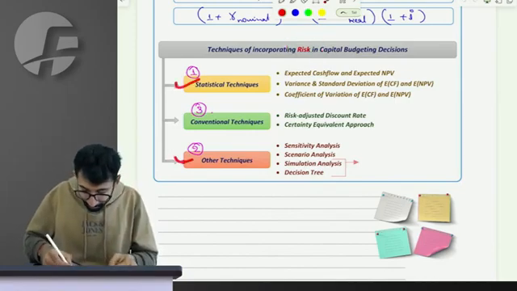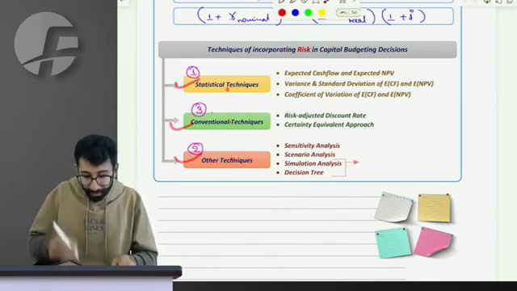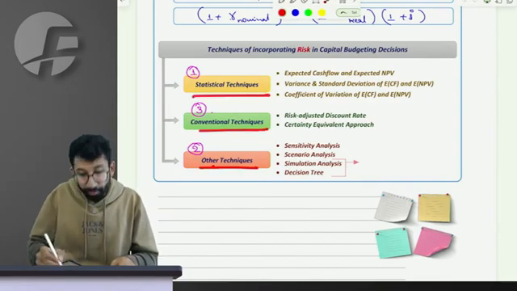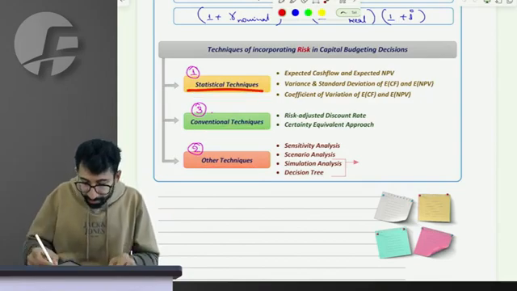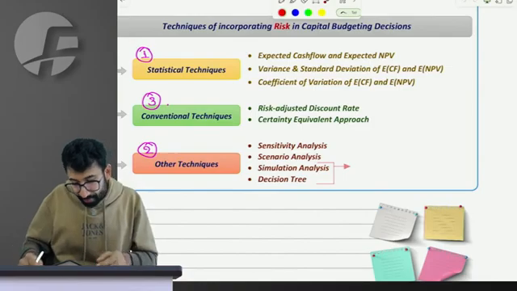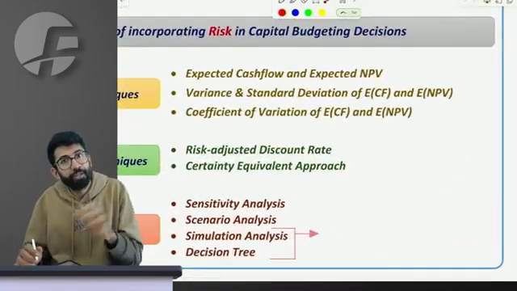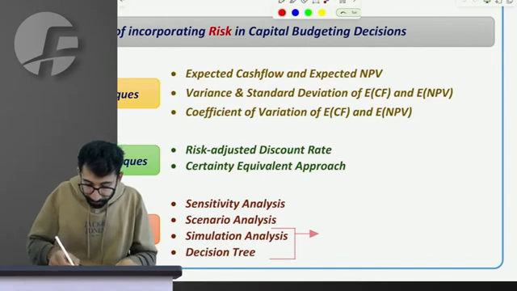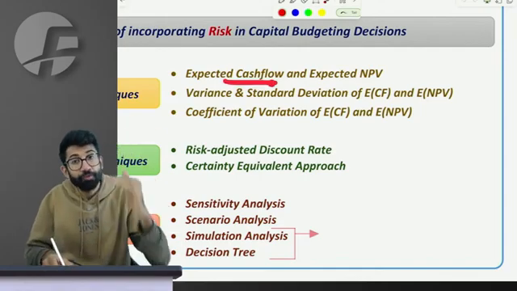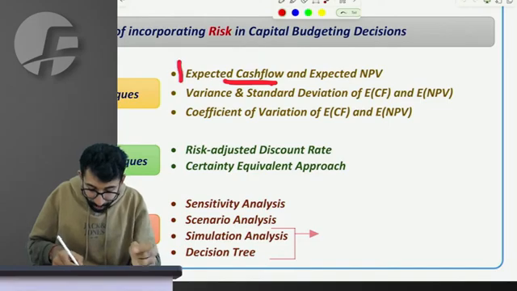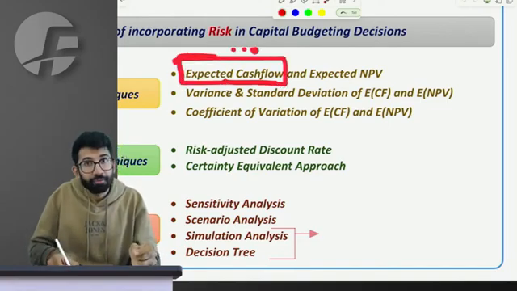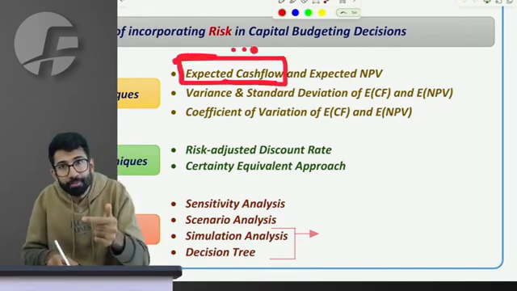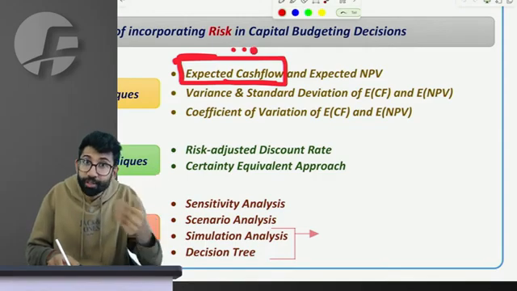There are three techniques broadly through which you can do it: statistical, other techniques, conventional. When it comes to statistical, what all do we need to learn? Sir, it is very well relatable to portfolio management. We will learn if you have cash flows and their probabilities, how can we calculate expected cash flow? Similar to if you have possible returns and their probability leads to expected return.